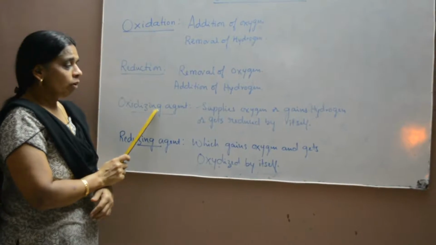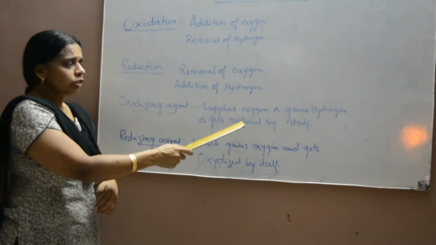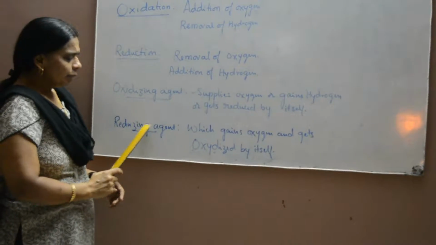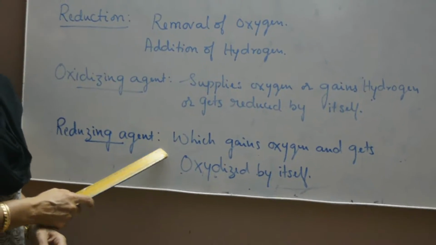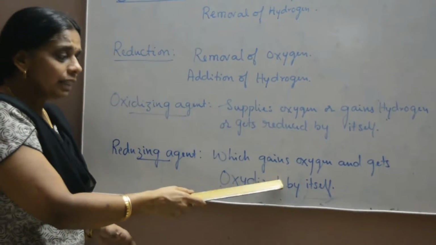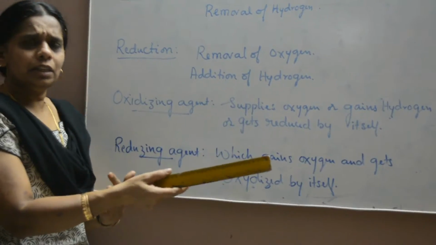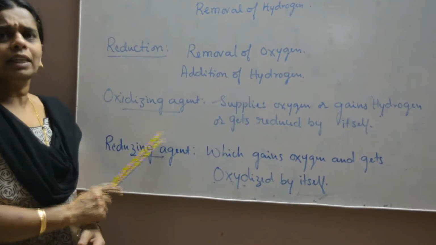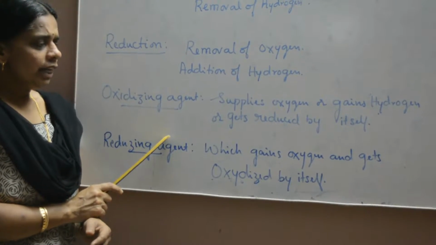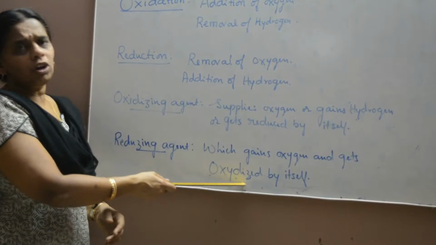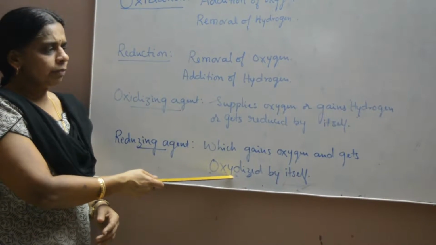This is very important. One which gets reduced is always an oxidizing agent. And reducing agent means which gains the oxygen and gets oxidized by itself. If any substance gets oxidized by itself, we can call it a reducing agent. Reducing agent always takes back the oxygen and always gets oxidized by itself.